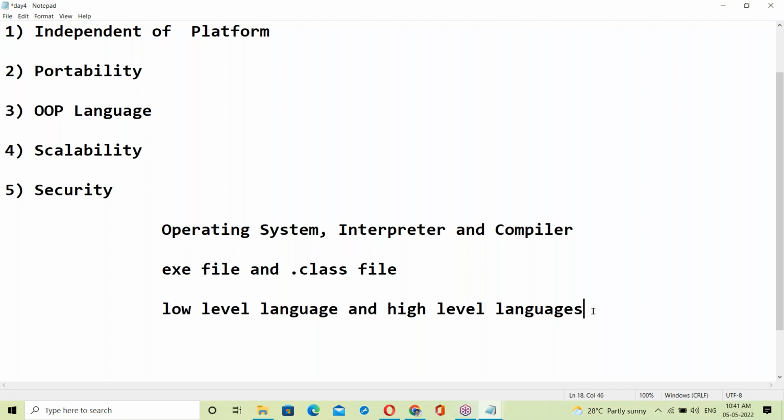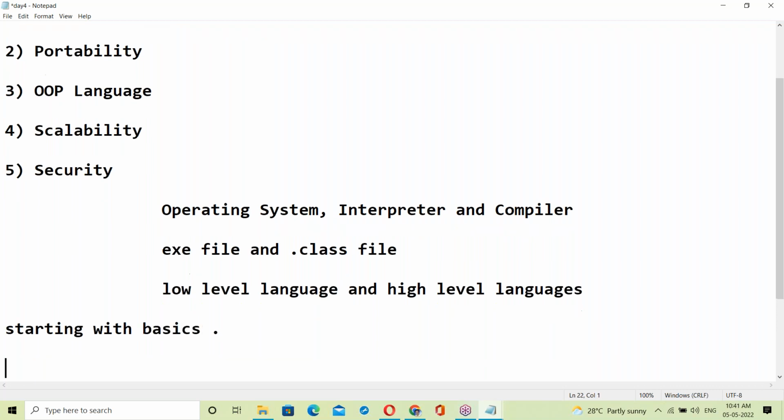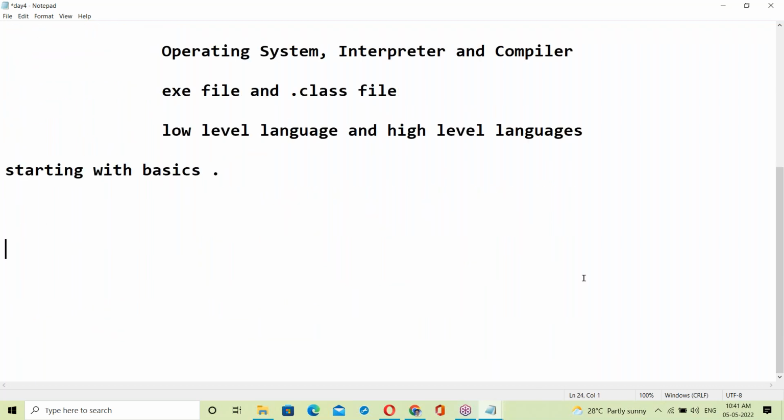Let us start with basics. Even non-IT background guys can understand these basics. Someone who has only Windows OS knowledge can also understand easily. I'm expecting only OS knowledge, like what is Windows OS, what is a folder, what is a file.